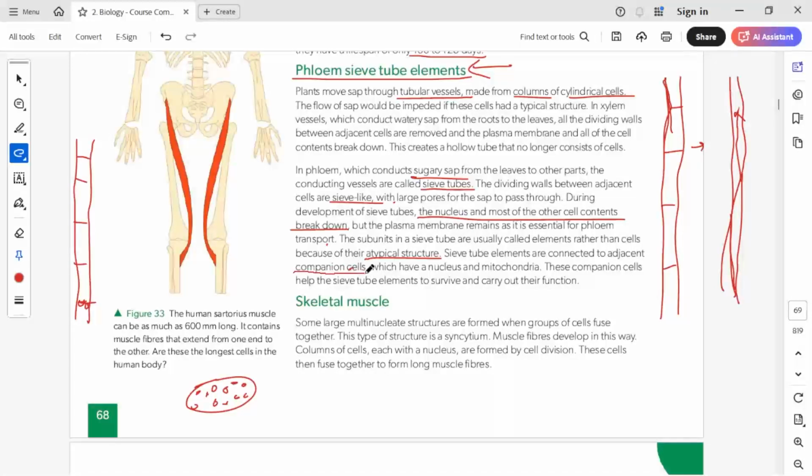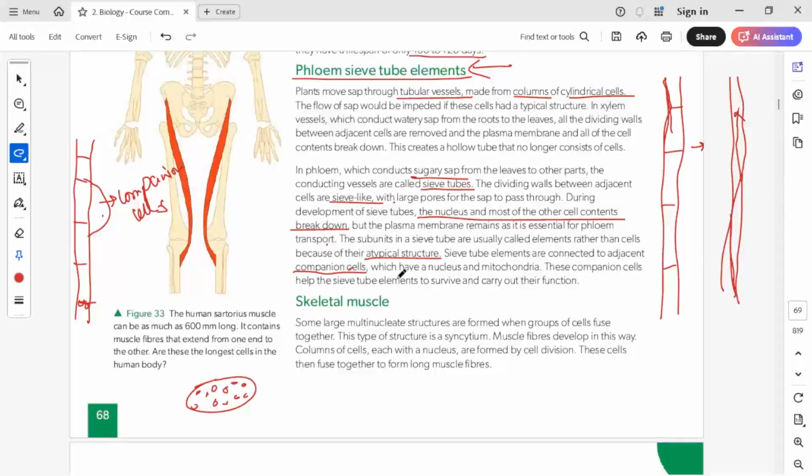Now these companion cells and the sieve tube cell actually originate from a single cell. They divide in between, and one cell will form the sieve tube cell, or the sieve tube element. Then the companion cell will be attached to this sieve tube cell. Out of the two cells that are formed, the companion cell will be alive. It will have a nucleus, but the sieve tube element will not be alive. It will not have the nucleus in it.